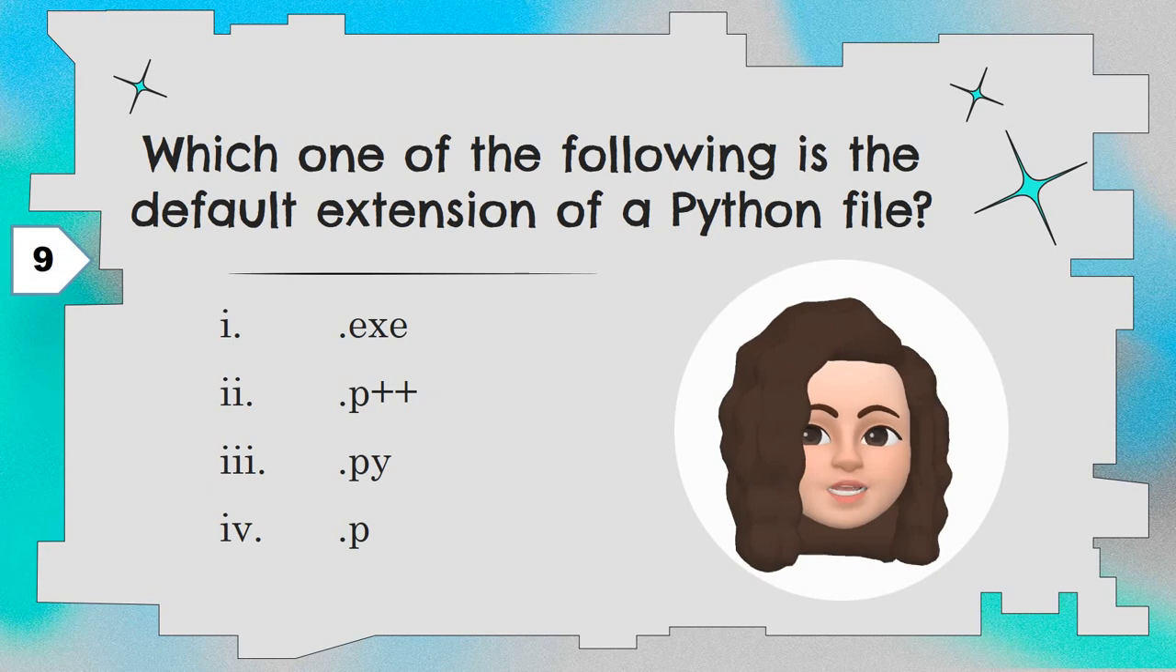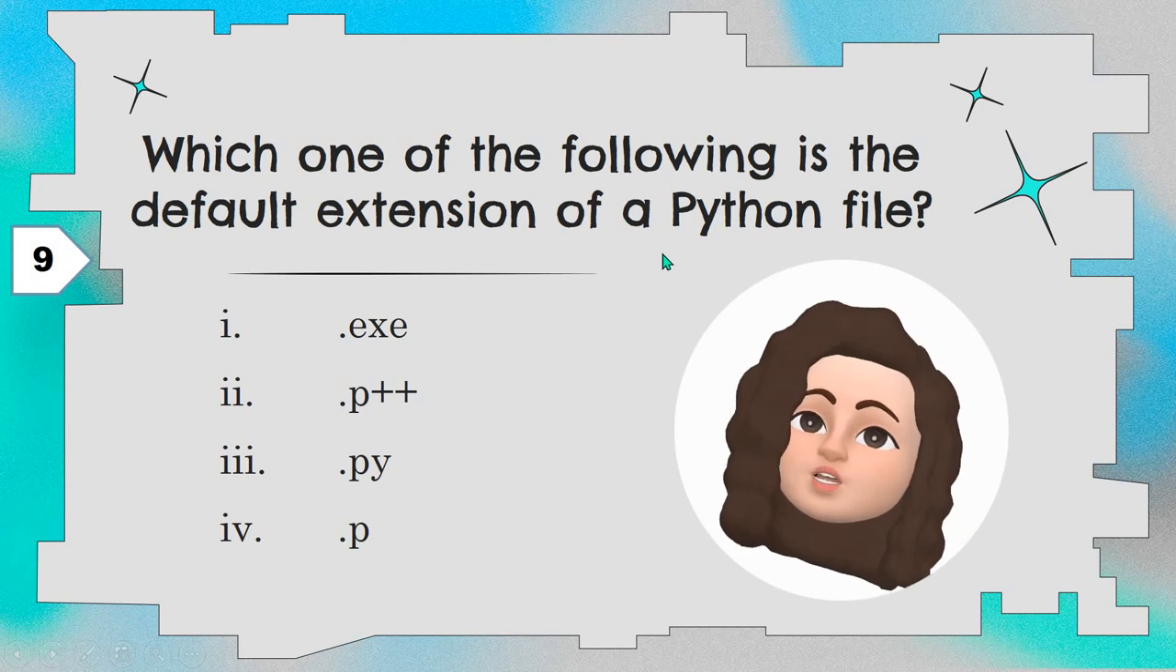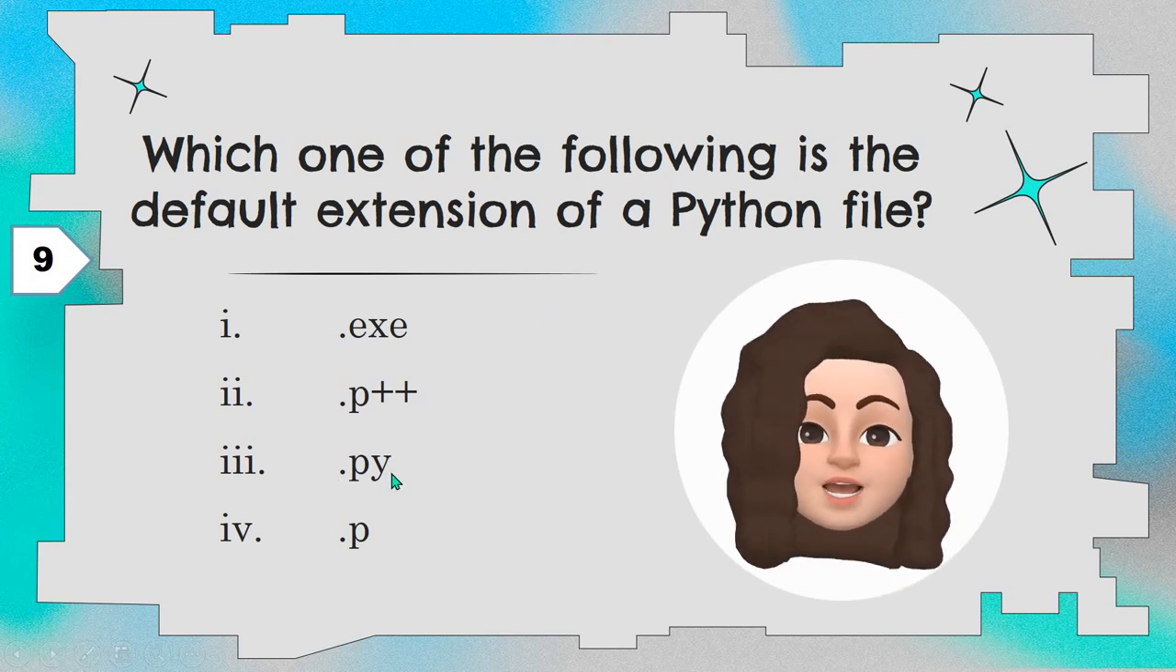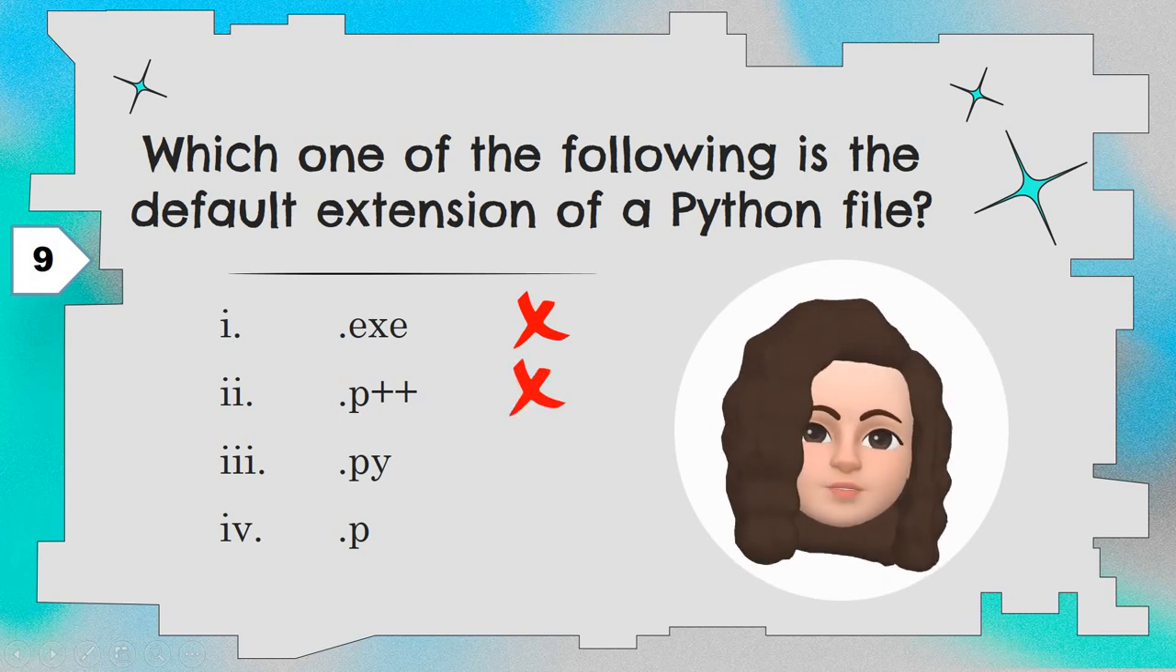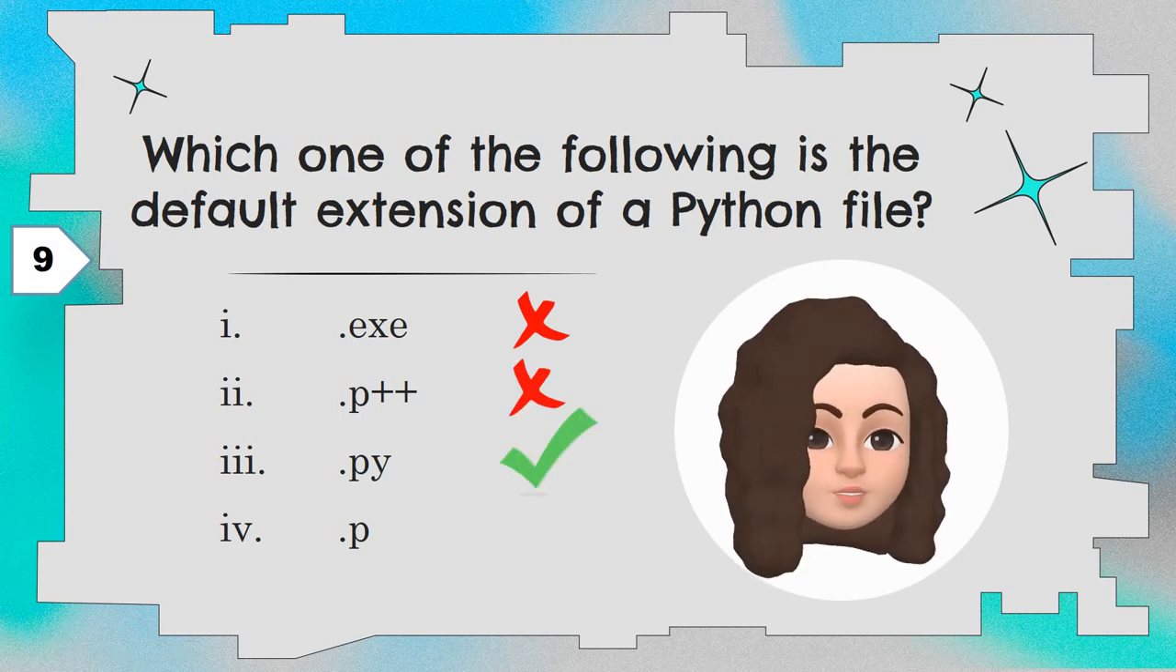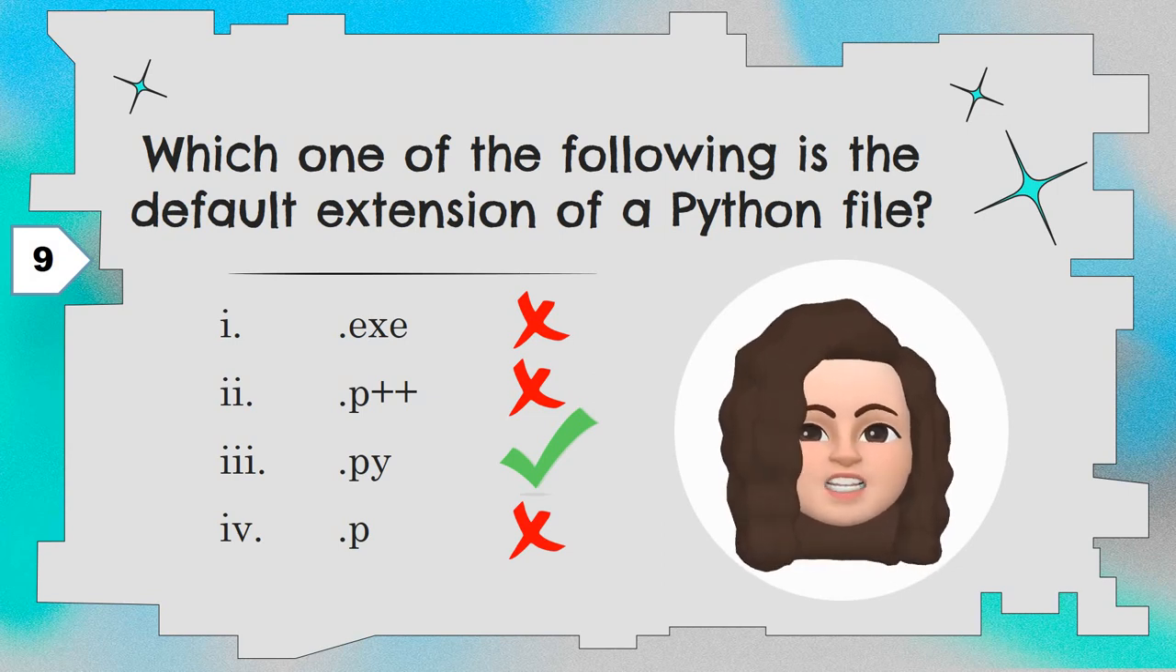Question number 9. Which one of the following is the default extension of a Python file? So what is the default extension of the Python file? It is .py. So the first option .exe is wrong, .p++ is wrong, .py is the correct option, .p is also wrong. So the extension of a Python file is .py.